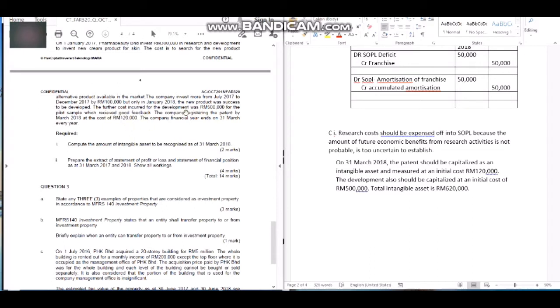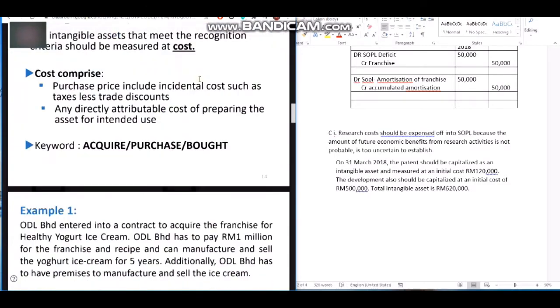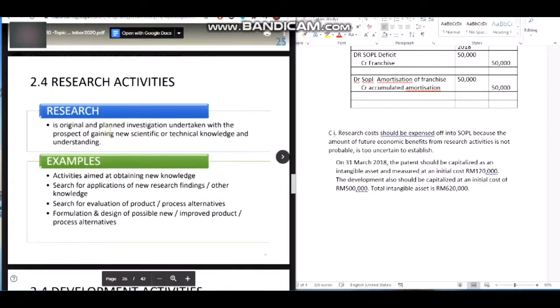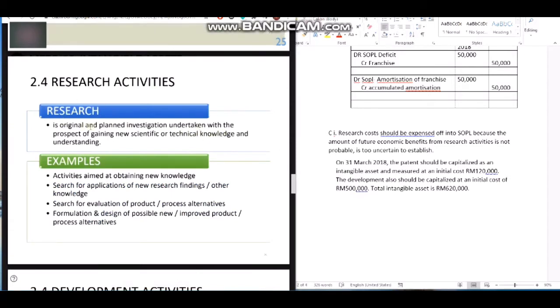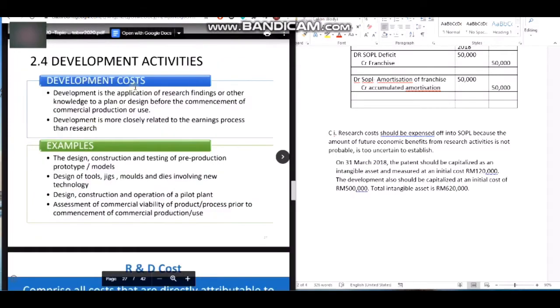as I said, the development also needs to be recognized as an intangible asset, because of the criteria under development. Here, research is original and planned investigation undertaken with the prospect of gaining new knowledge. This is for research and this is for development. You can refer to the slide.